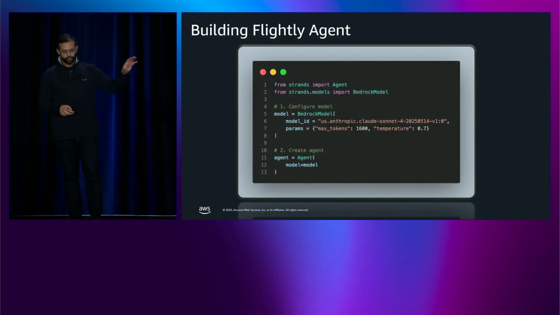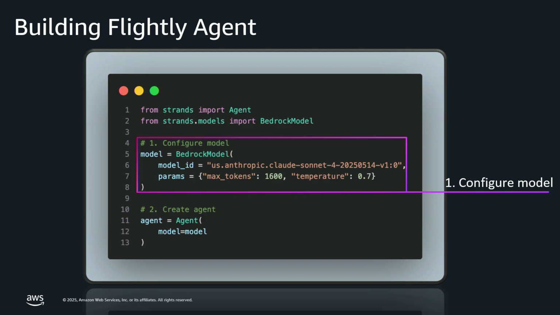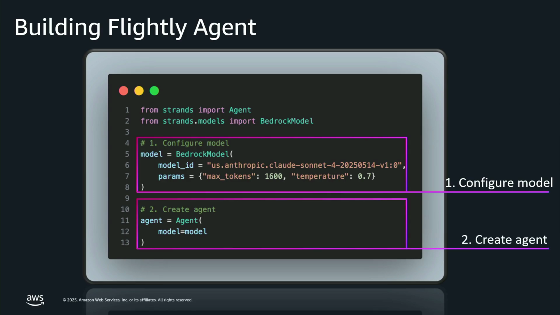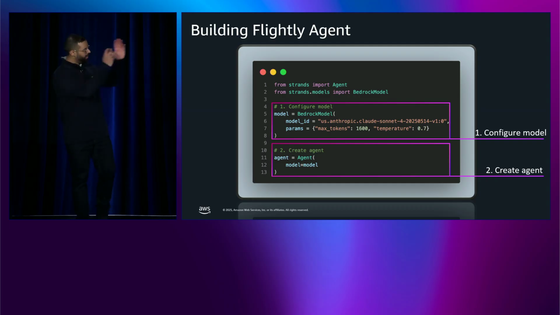So building an agent with Strands is relatively straightforward. You have certain primitives, and you just have to implement those. First, you import the core primitives and configure your LLM. In this case, we are using Claude Sonnet 4 on Bedrock. Second, you create the agent. It's as simple as that, one line of code. That's it. So now you have a functional AI agent, but it's super limited, right? It can only do simple Q&A. It doesn't have any capabilities just yet.